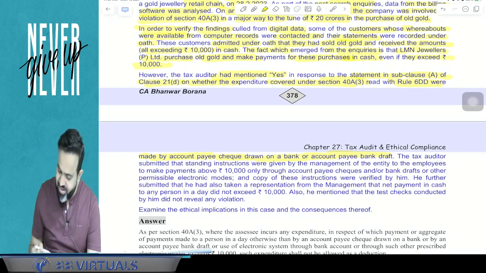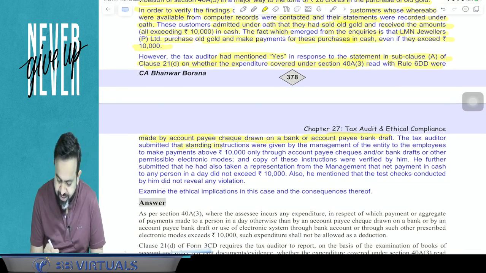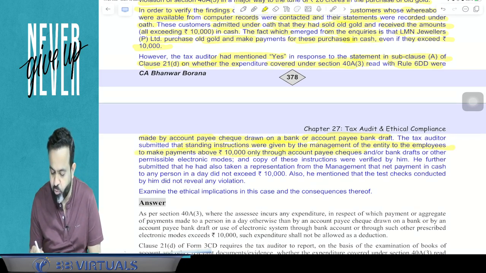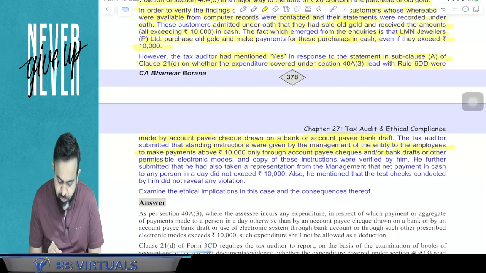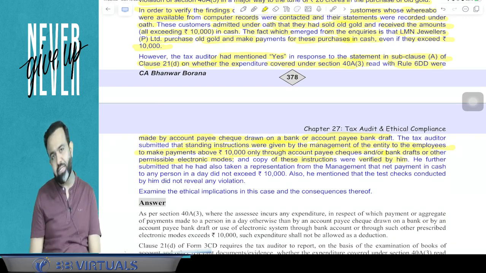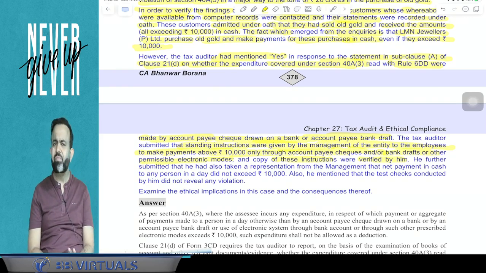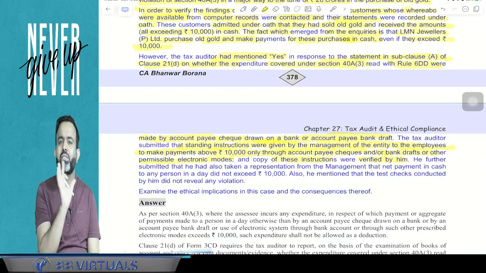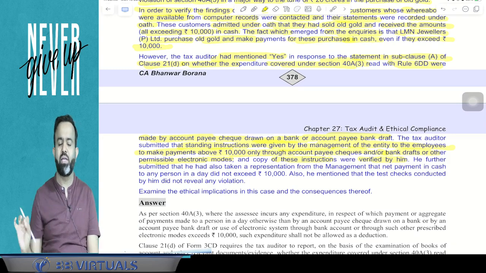Now why? Here the tax auditor submitted that standing instructions were given by the management of the entity to the employees to make payments above 10,000 only through account payee cheque and bank draft or other permissible electronic mode, and a copy of this instruction was verified by him. The auditor says that there is basically a management instruction given to the employees, and in that instruction they clearly mention that all payments of more than 10,000 should be made by any mode other than cash.